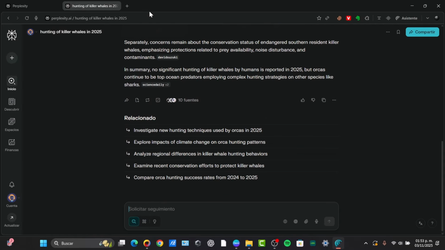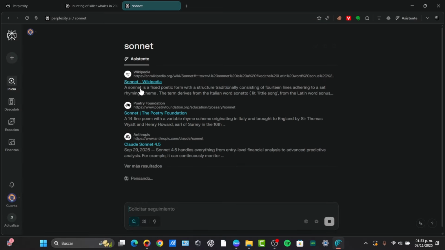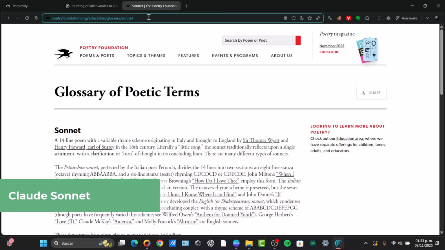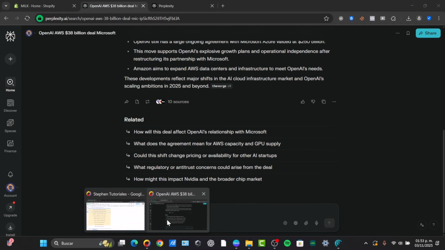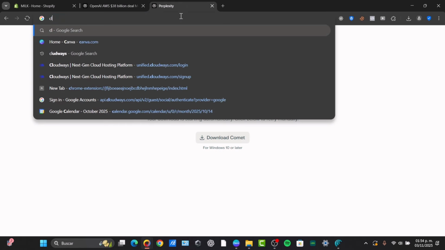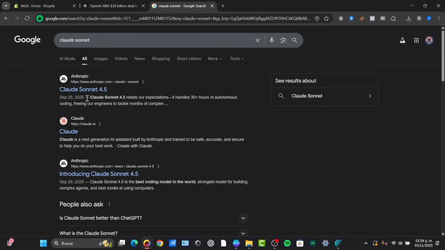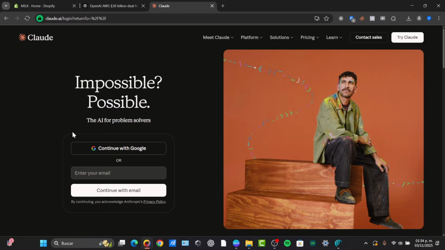The second tool, for example, is Sonnet. Now if you haven't heard of Sonnet, it's, let's say, Claude 3 Sonnet, which you can find directly in your browser. I'm going to open this in a new tab, and you can find Claude Sonnet. Now in this case, I think we are now at 4.5. Basically, this tool can help you with writing notes, conversations, and analyzing large documents.